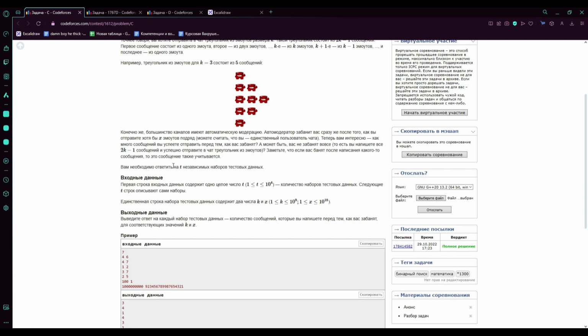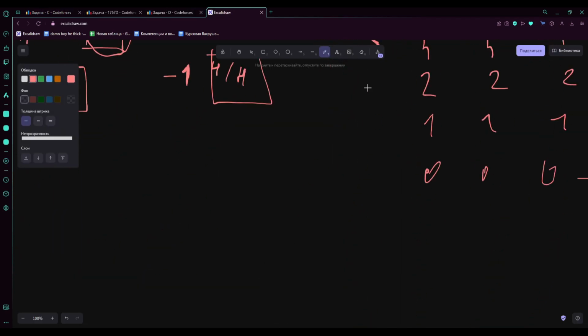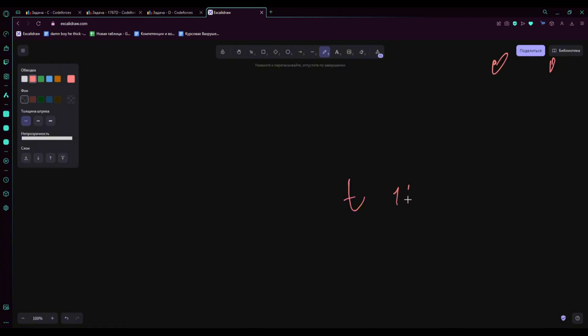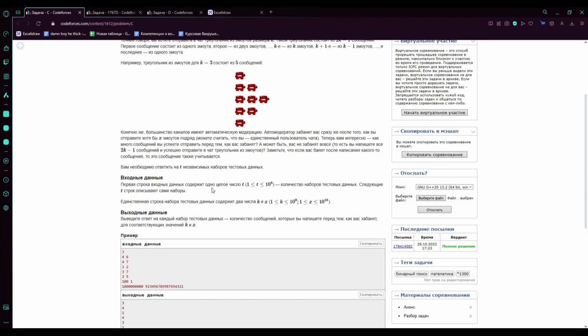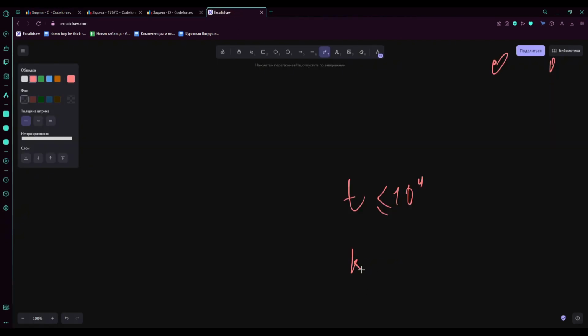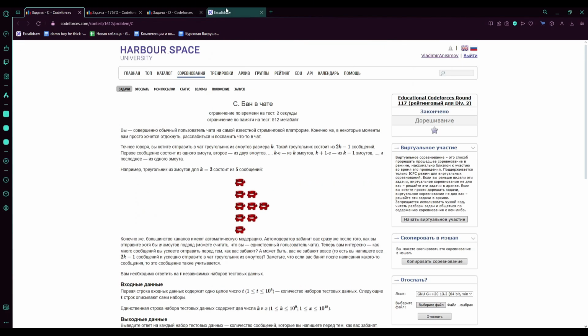You need to respond to t independent sets of test data. Here t is 1 to 4 with some additional information, and this time we have no guarantees that our count doesn't exceed. So now t is a significant number. Let's write down that t is 10 to the power of 4. The only line of the test data set contains 2 numbers, k and x. K is the size of the triangle in the chat that we want to send, up to 10 to the power of 9, and x goes up to 10 to the power of 18. Yes, yes, up to 10 to the power of 18.